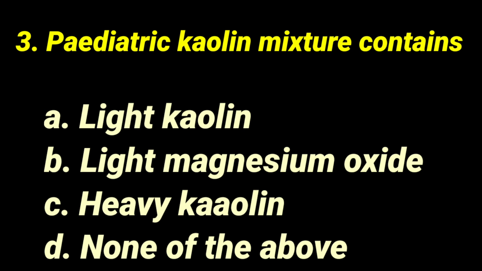So we can guess the answer by using some simple clues. So this is the pediatric kaolin mixture, so it will be having some light. I mean, for adults it will be heavy, for pediatric it will be light. Okay, so kaolin mixture usually will be having kaolin, that is the major ingredient. Okay, so we can guess.